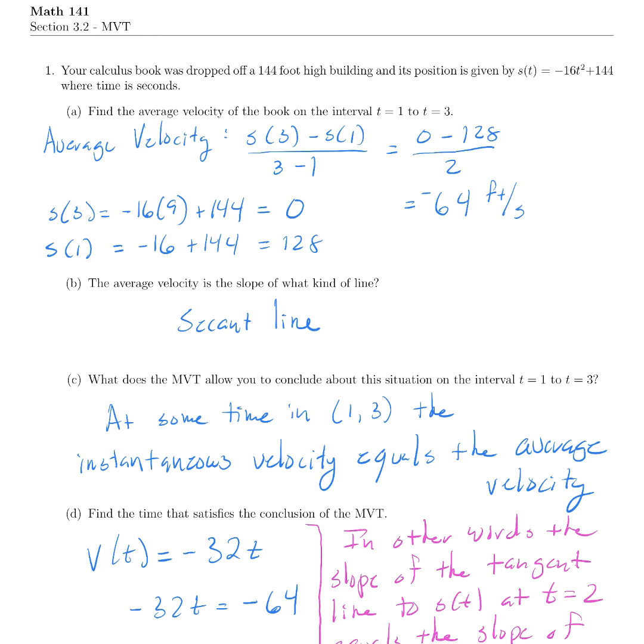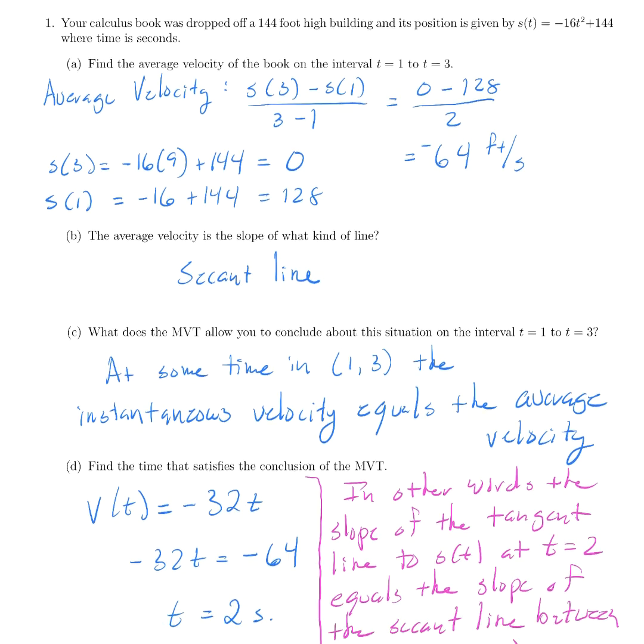So average velocity is always a change in position divided by a change in time. In this case, that change in position will be s of 3 minus s of 1 divided by that change in time, which is 3 minus 1. We calculate those using the position function, and we get an average velocity of negative 64 feet per second. Since the book has been dropped and is falling down, this makes sense.